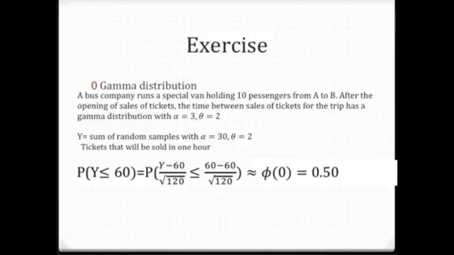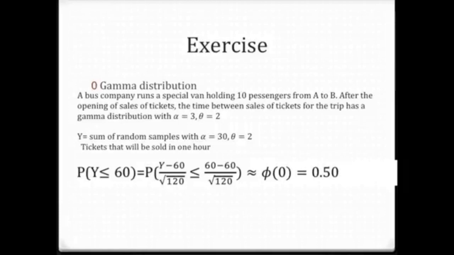If we want to find the probability that the tickets are purchased within an hour, in the gamma distribution, mu equals alpha times theta, equals 3 times 2 equals 6. Variance is equal to alpha multiplied by theta raised to the power 2, equal to 3 times 2 squared, which is 12. Because W is equal to yn minus n mu, divided by the square root of n times sigma squared, here W will be equal to y10 minus 10 times 6, divided by the square root of 10 times 12, which equals y minus 60 divided by the square root of 120. Substituting y equals 60, we find that W equals 0.